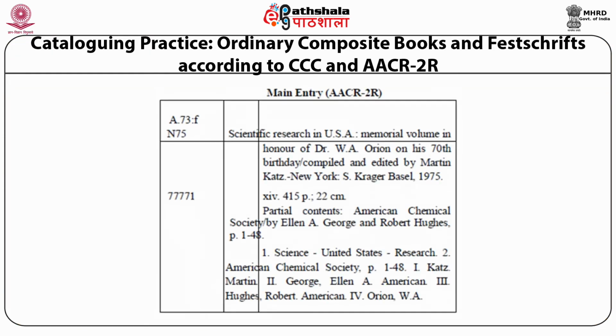Now let's see the main entry for a Festschrift as per AACR 2R. Now you can see the call number is mentioned on the left side, then the name of the Festschrift volume and in honor of the person, then compiled and edited by, place of publisher, year of publication, then the number of pages, size of the book, and then partial contents which were to be highlighted are mentioned, and in the last the tracing section is given.